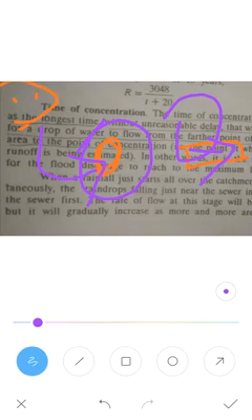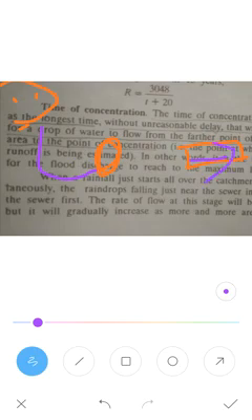Next is the time of flow, that is TF. Time of entry is called TE, and time of flow is known as TF. The time of flow is the time required for the water to flow in the sewer to the point under consideration.